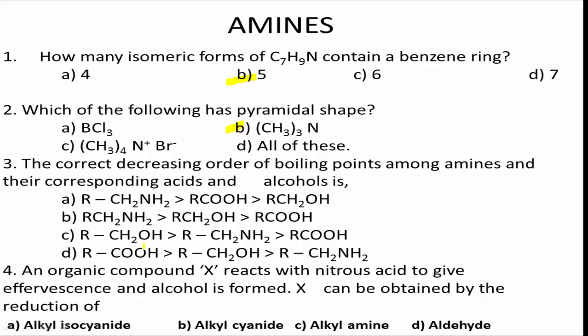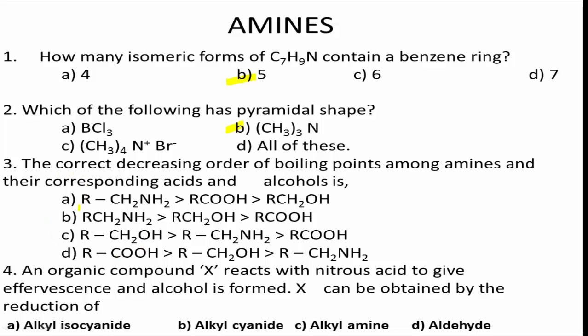amines generally have lower boiling point than alcohols, because amines have weaker hydrogen bonds than alcohols, but carboxylic acids have high boiling point. Therefore, carboxylic acids have higher boiling point than alcohols, than NH2.